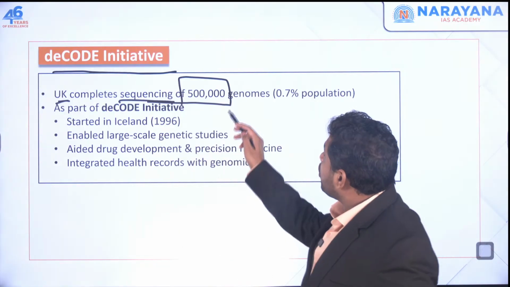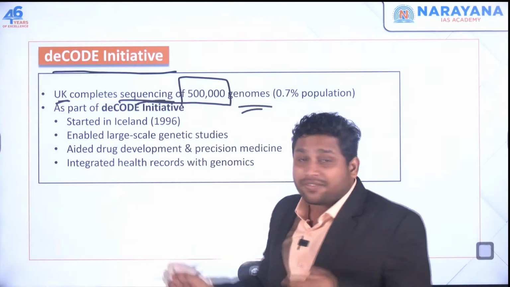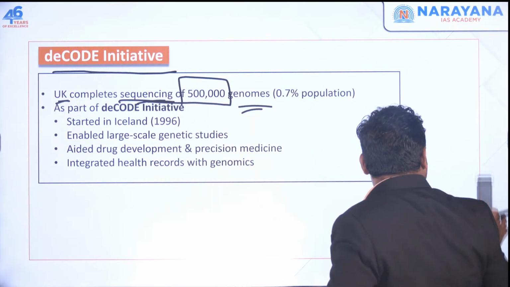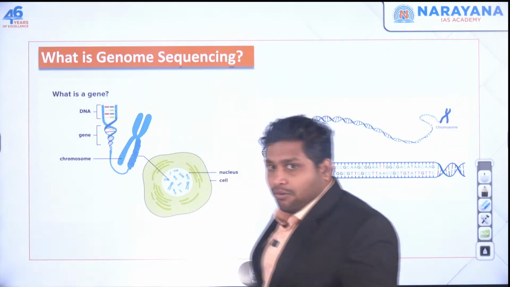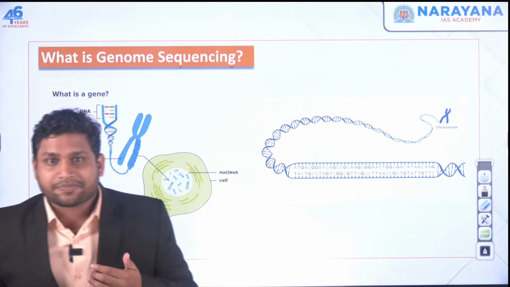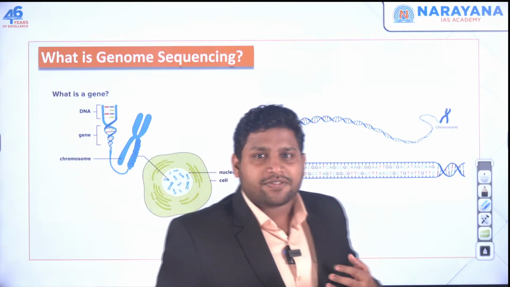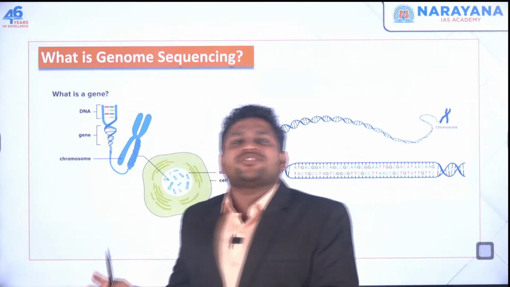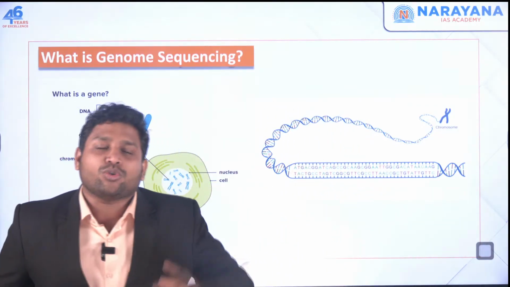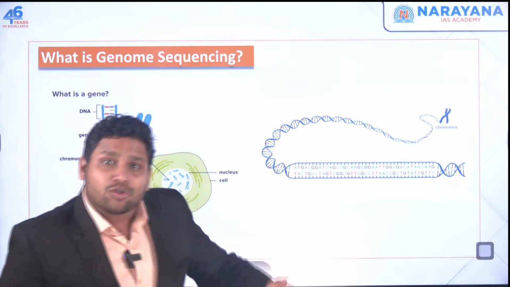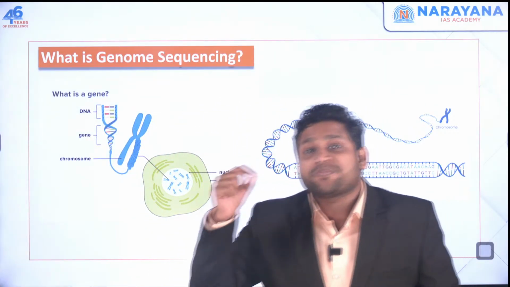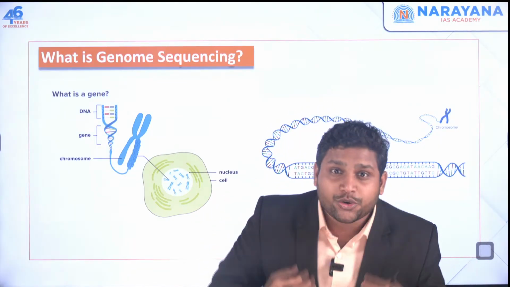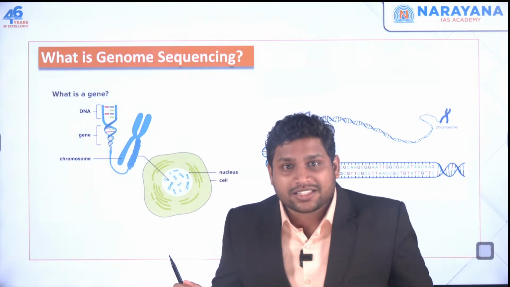Now we need to know what is this genome, what is this genome sequencing to understand this news particularly. So let's go for the basic part. What is genome? What is genome sequencing? Now first of all, look at yourself. Your body is made up of cells. There are so many cells. There are billions of cells in your body, right? You look at any other organism also. They are also made up of cells. There are some species which are single celled, like amoeba. Amoeba is made up of just one cell. And you look at human beings, they are made up of billions of cells.